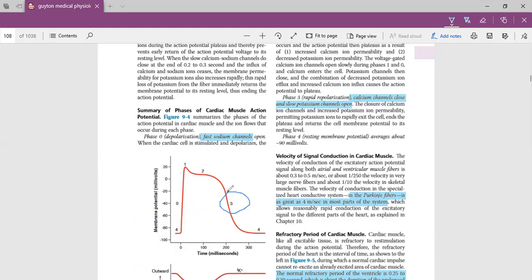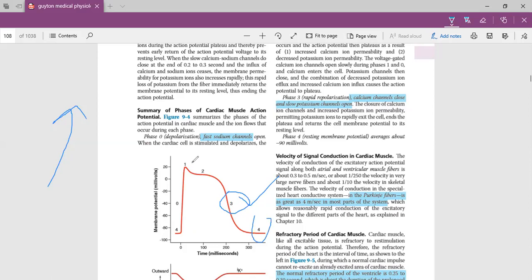So I have already told you repolarization takes place when the potassium ion moves out of the cell. Efflux of the potassium is responsible for the repolarization. Then hyperpolarization, when the potential goes even below -80.